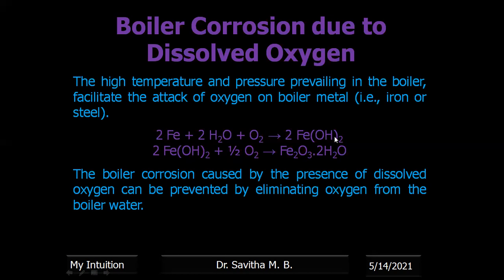Okay, now when the water contains more dissolved oxygen, we have clearly discussed the reactions of corrosion in the presence of oxygen, right? So you can see the reaction. Iron, that is the boiler material, and water, since boiler means it will be filled with water. If there is dissolved oxygen, it easily forms ferrous hydroxide. This ferrous hydroxide in turn continues the reaction to form hematite. Boiler corrosion caused by dissolved oxygen can be prevented by eliminating or reducing the amount of oxygen in the boiler water.